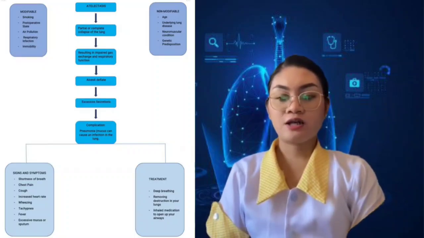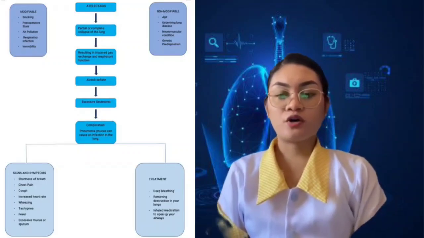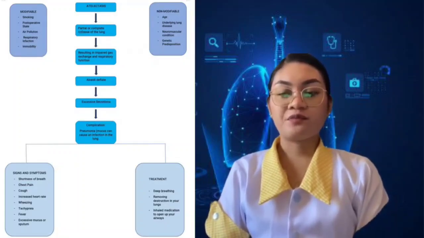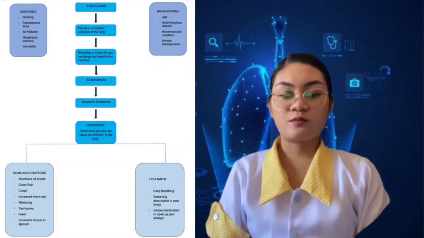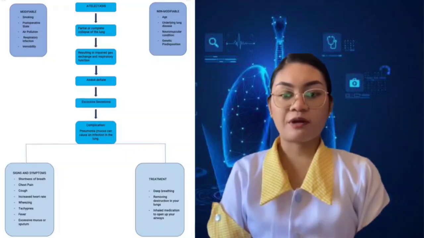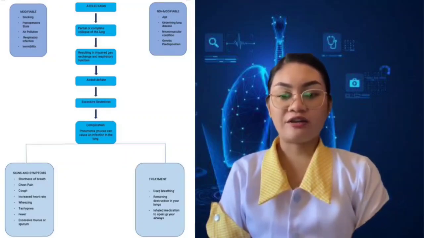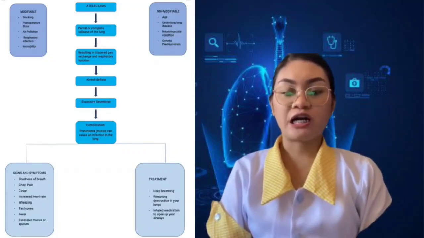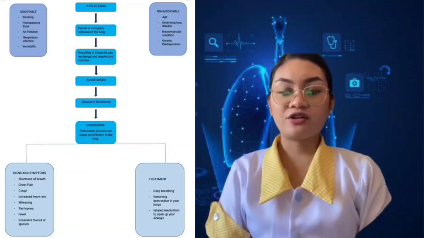Atelectasis, partial or complete collapse of the lungs, occurs when one or more parts of the lung fail to inflate properly, leading to a partial or complete collapse of the affected area. This collapse specifically affects the small air sacs in the lung called alveoli, which are responsible for exchanging oxygen and carbon dioxide during respiration, resulting in impaired gas exchange and respiratory function. Alveoli are tiny air sacs in the lungs responsible for gas exchange, where oxygen enters the bloodstream and carbon dioxide is released.